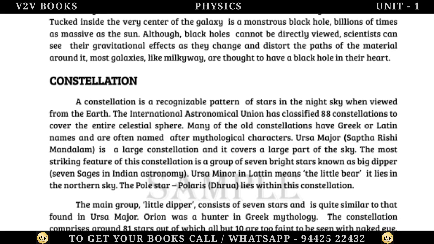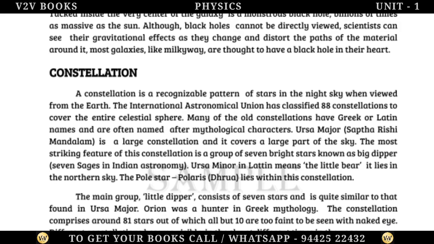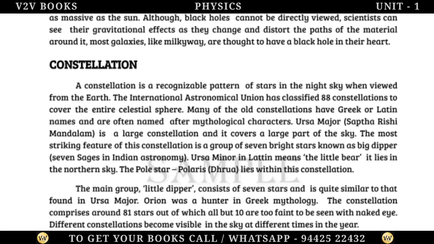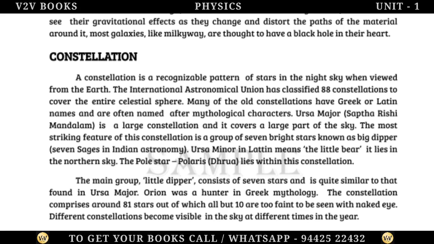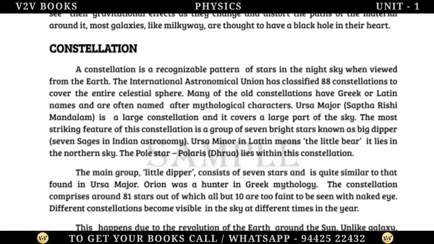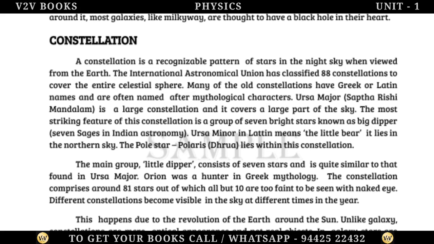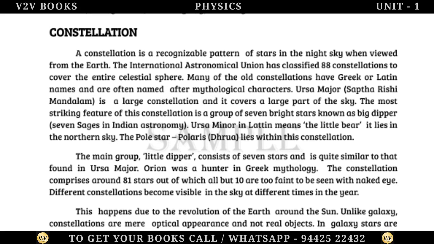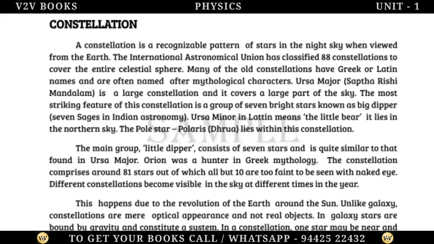Constellation. A constellation is a recognizable pattern of stars in the night sky when viewed from the Earth. The International Astronomical Union has classified 88 constellations to cover the entire celestial sphere. Many of the old constellations have Greek or Latin names and are often named after mythological characters. Ursa Major, Saptarishi Mandalam, is a large constellation and it covers a large part of the sky.